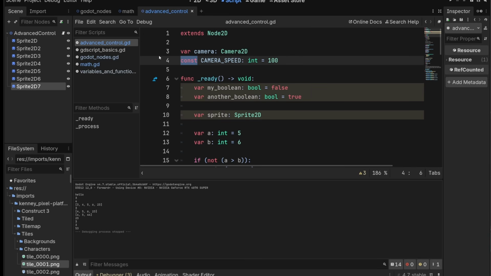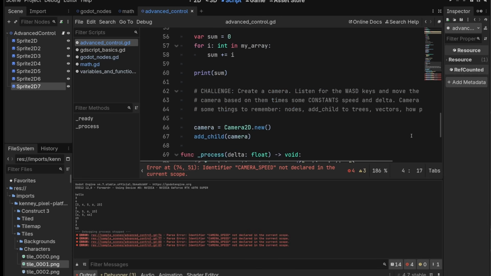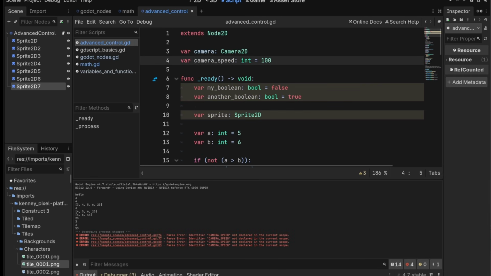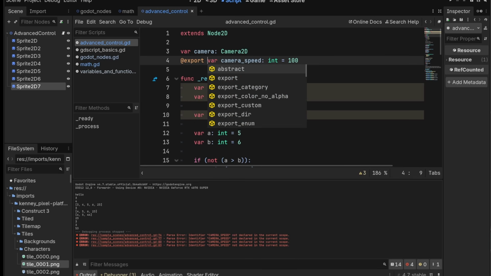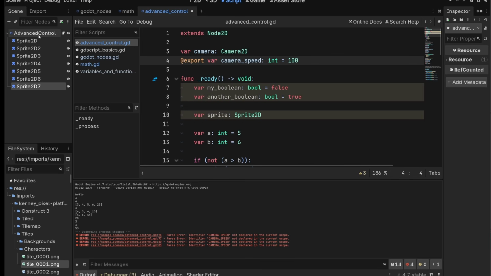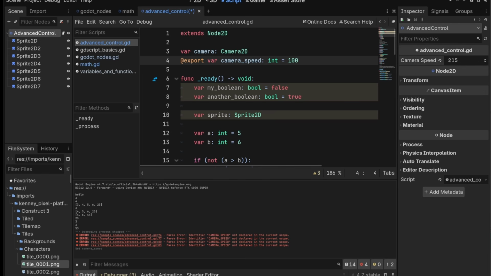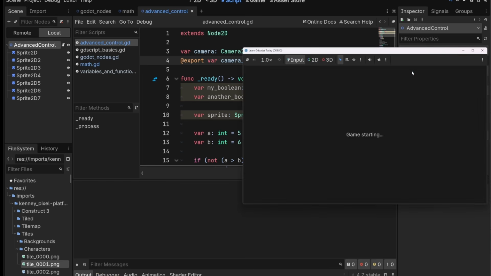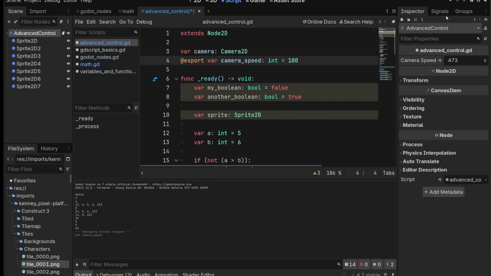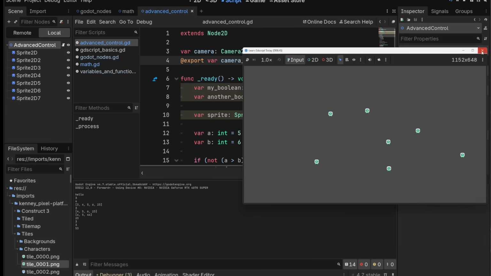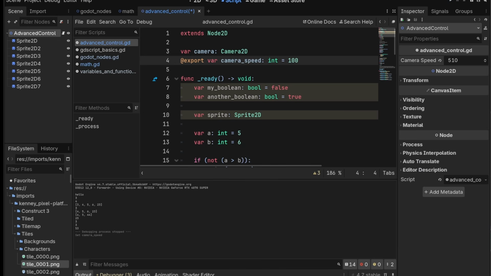If we want to make it something we can modify outside of code, let's just call it camera_speed again, because this really isn't going to be a constant. To make it something we can handle outside code, we can do an export variable. What this does is, now when we select advanced control in our scene, we now have a camera speed variable here that we can change with this little box. So I make it 267, camera's faster, 473, camera's even faster. So this can be really useful if you want to expose properties for designers who aren't going to use code, or even for yourself. You can make it 0 and the camera won't move at all.